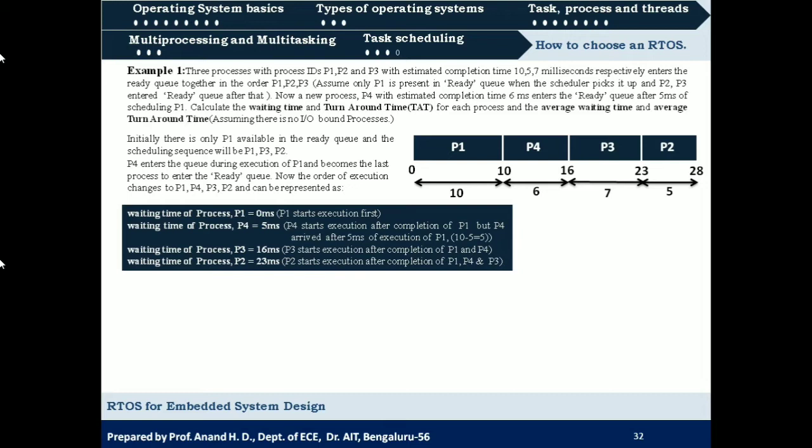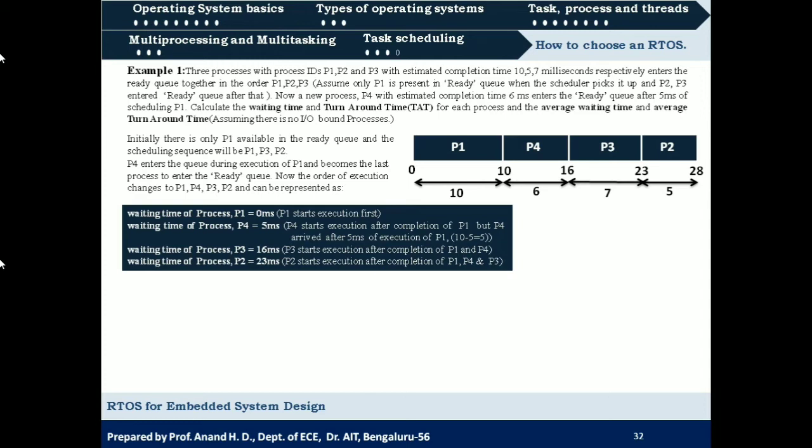So the waiting time for P4 is 5 milliseconds. Then P3 should wait for completion of P1 and P4, that is 10 plus 6, so 16 milliseconds. And P2 should wait for completion of P1, P4 and P3, so 10 plus 6 plus 7, that is 23 milliseconds. So these are the waiting times for processes P1, P4, P3 and P2.